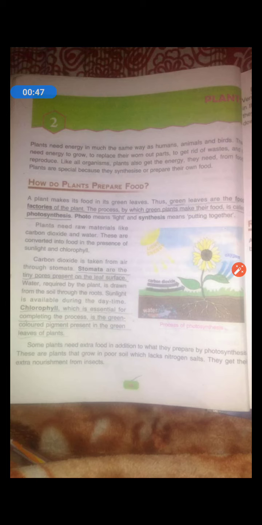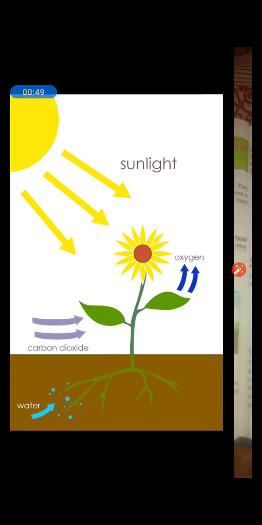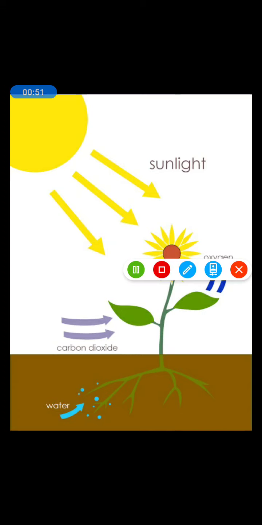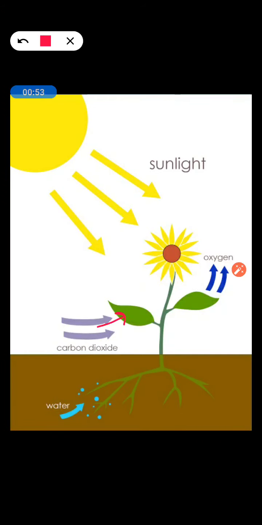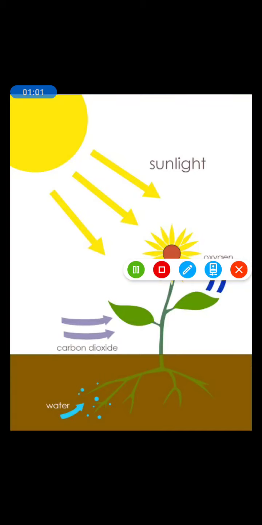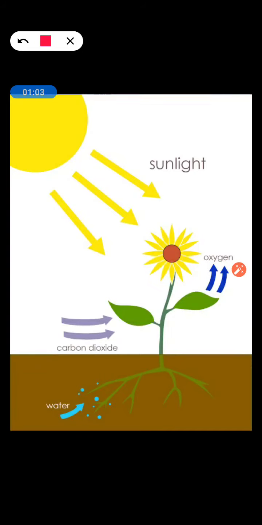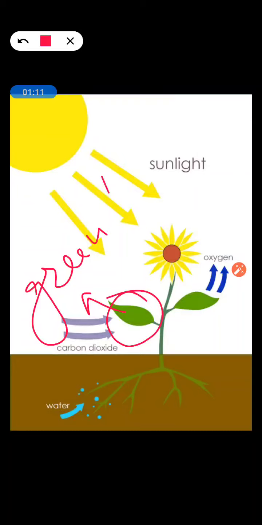So students, if you see the structure of a plant, these are the leaves, these are the roots, this is the flower, this is the stem. So the main role in the production of food is played by the green leaves. Okay.